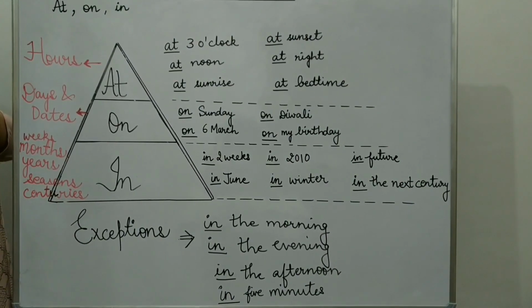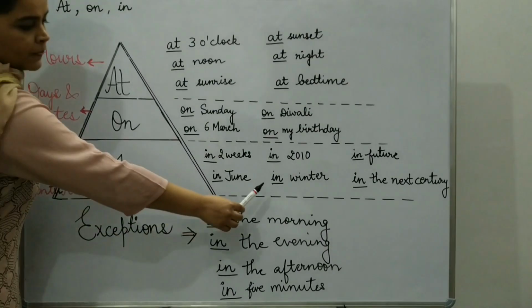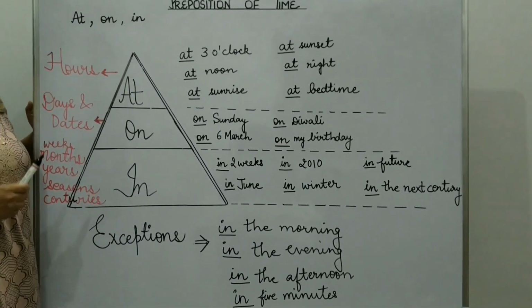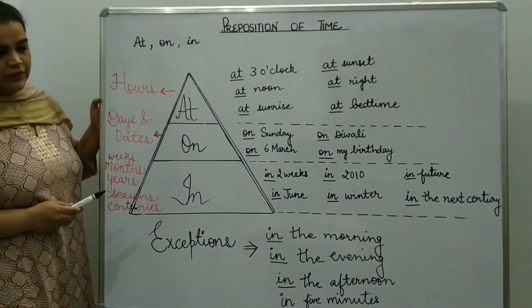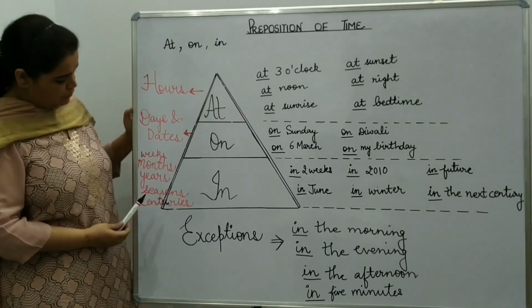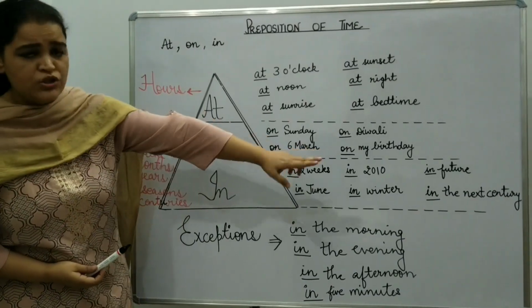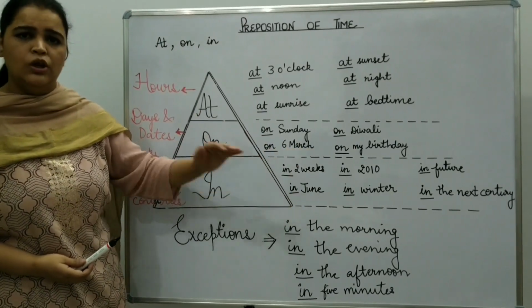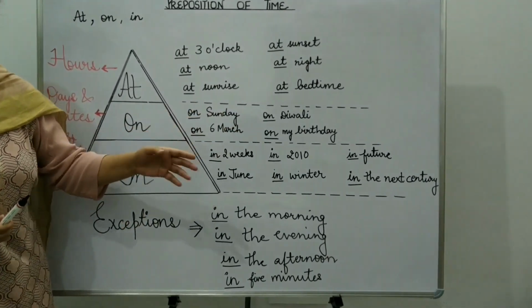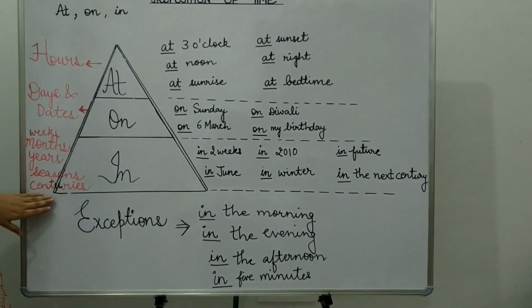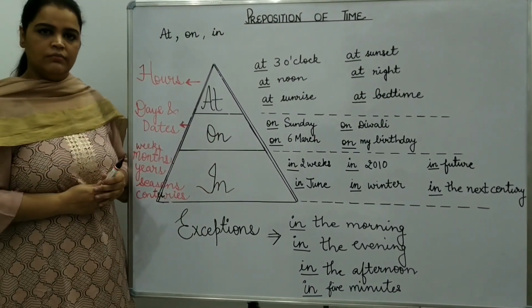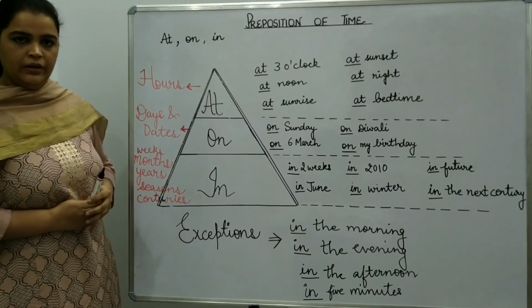The next one is with the name of season. In winter, in summer, in autumn, in spring. So these are the names of seasons. You have to use in with them. Next is with the future time or with any century. With long time you have to use in. So in future, in the past. The next one with century, in the next century, in the 18th century. So these are the examples of in.